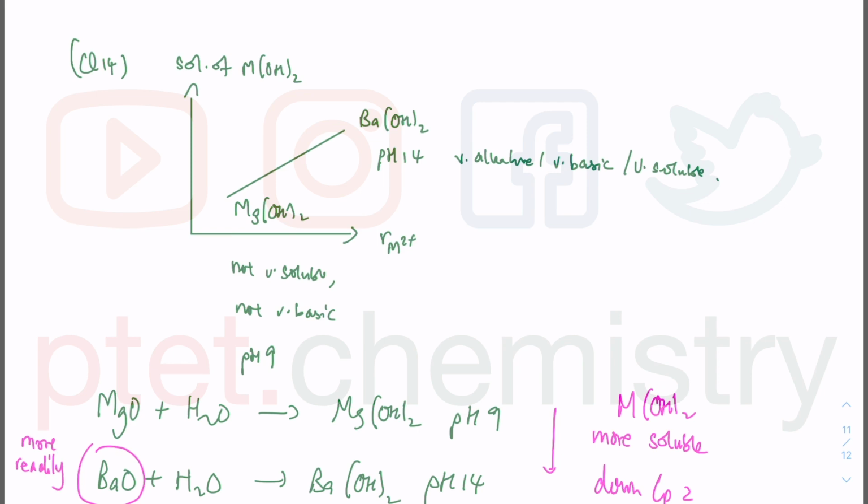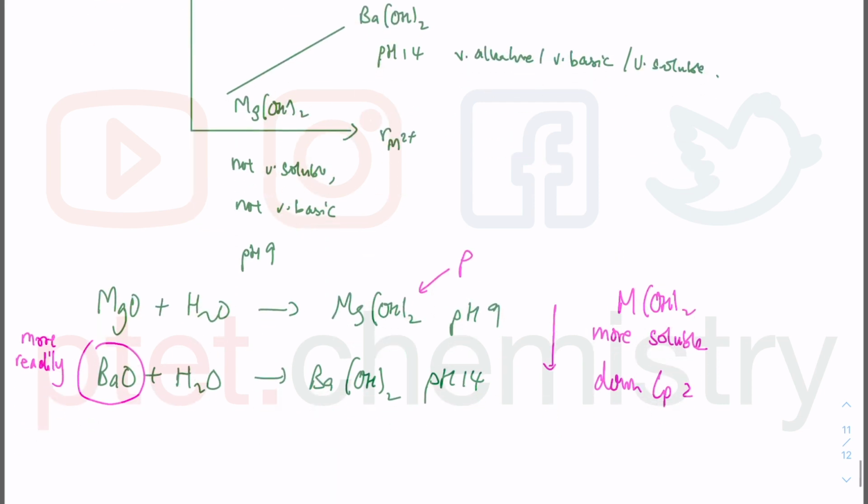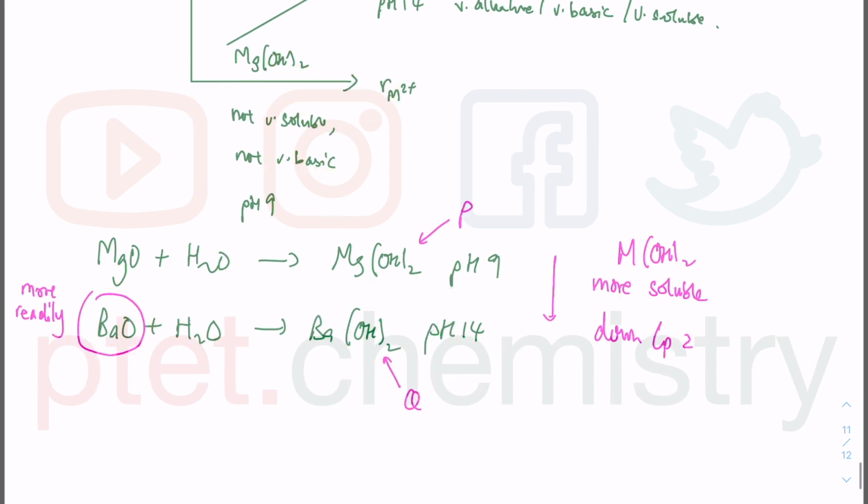Okay, and then the lower pH, be very careful. The magnesium oxide shaken with water is going to be P, whereas the barium oxide shaken with water is going to be test tube Q. You want the lower pH.